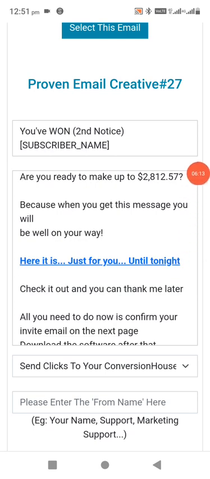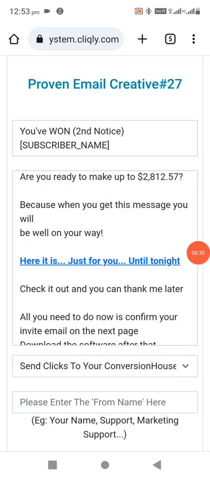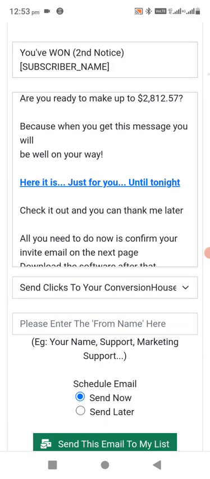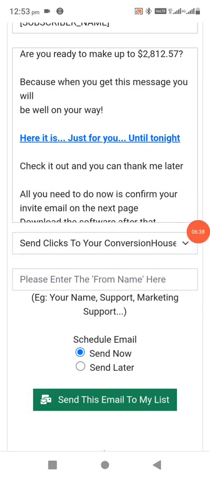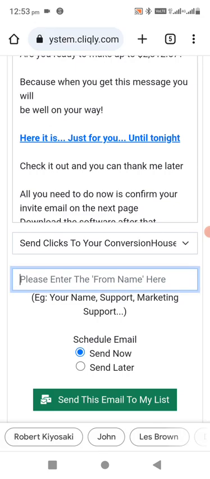So another tip that I'd like to advise you, guys, is that you make sure that you try under this section where it says please enter the from name. Okay guys, let me pause it. All right, I'm back, guys. Sorry for that. As I was saying, the tip for this part, to be able to engage a greater number of people, is that you use a name that you think people will be able to relate to. I know, a popular name.